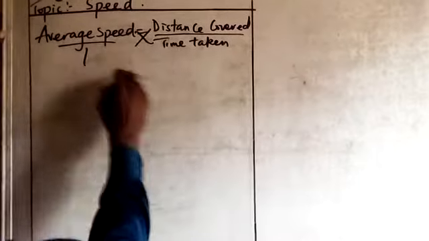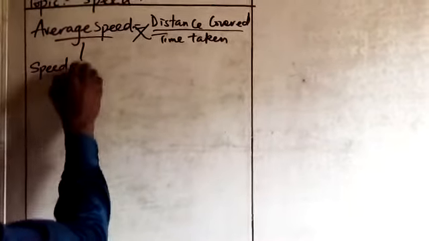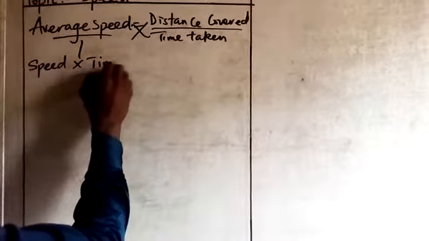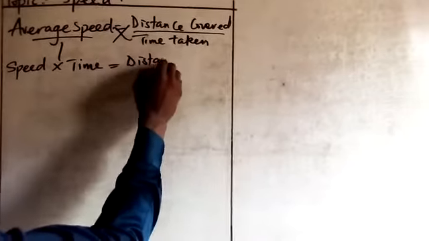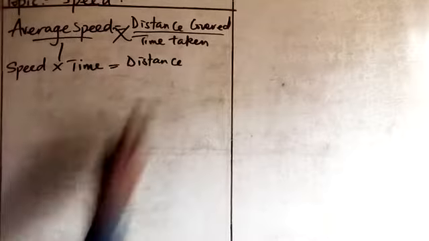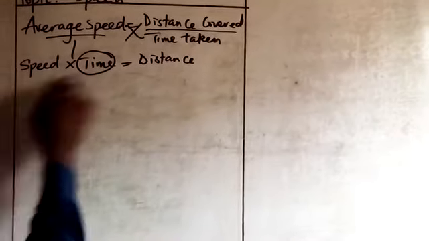Just cross this and multiply this by this. That would be speed times time equals distance, because this will multiply this, it will give you distance. Remember, we are looking for time. So we divide both sides by speed.